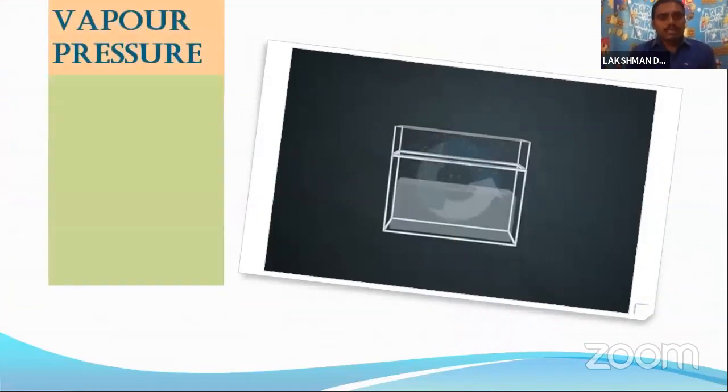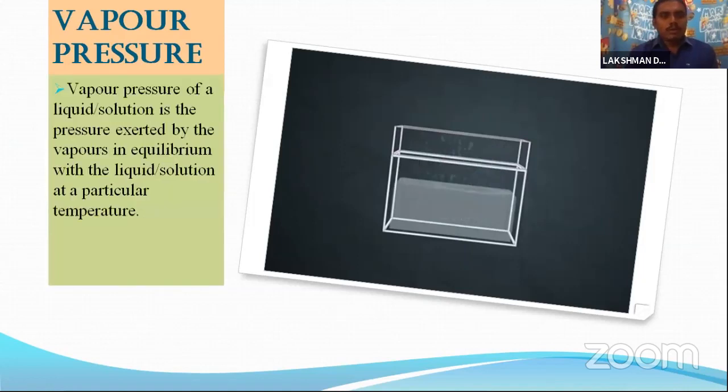Okay, so let's come to vapor pressure. The vapor pressure of a liquid is the pressure exerted by the vapor in equilibrium with the liquid solution at a particular temperature.